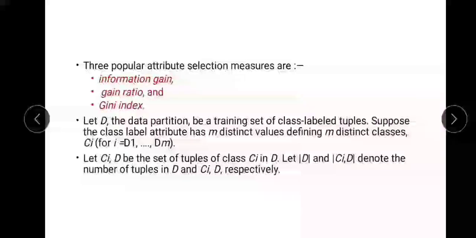For classes we consider Ci, where i ranges from 1 to m. Let Ci,D be the set of tuples of class Ci in D, and let |D| and |Ci,D| denote the number of tuples in D and Ci,D respectively.